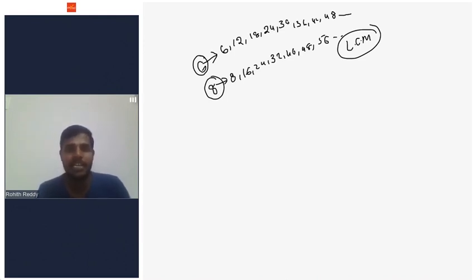8 also has infinitely many multiples, but 6 and 8 have some common multiples. If I say 24 is a common multiple of 6 and 8, similarly 48 is a common multiple of 6 and 8. 6 and 8 will have infinitely many common multiples, but the question is, what is LCM? LCM is simply the least among the common multiples. So what is the least common multiple of 6 and 8? 24 will be your least common multiple. So LCM of 6 and 8, we got it as 24.